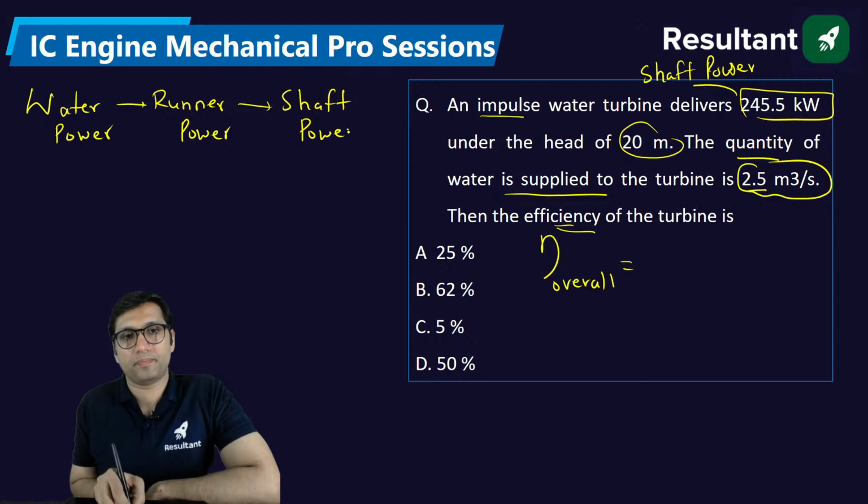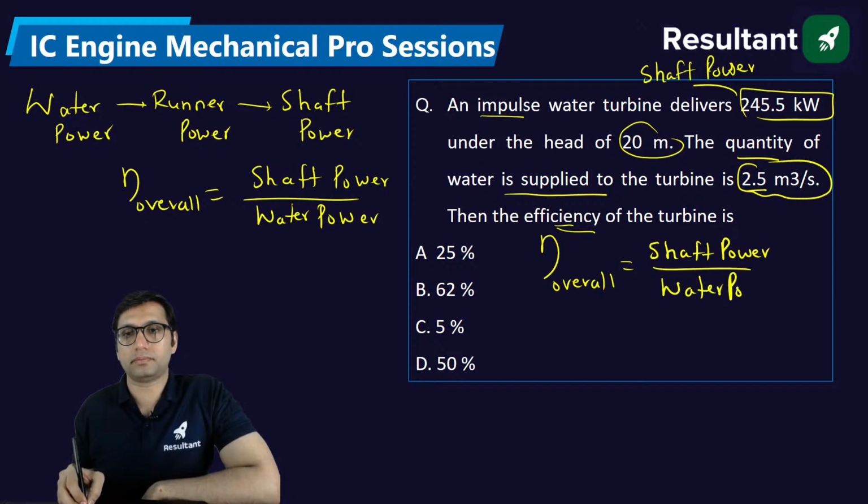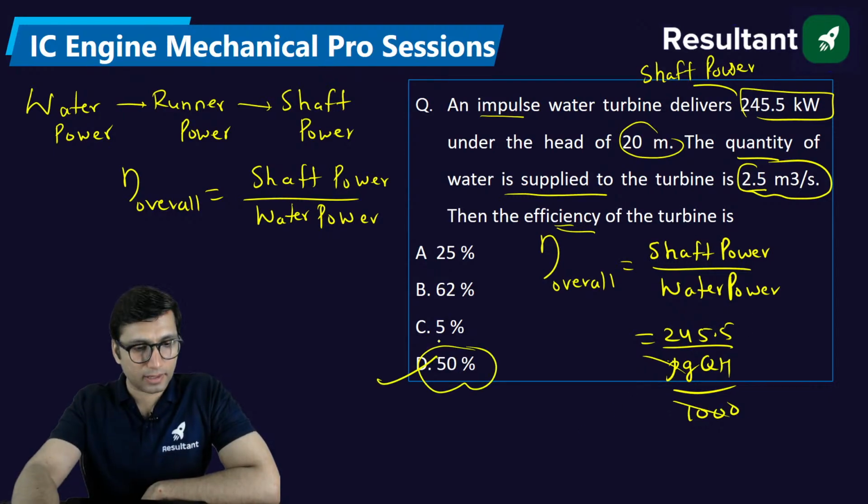So when you say overall efficiency for a turbine, it is shaft power by water power. For a pump, it is opposite. If you put the values, shaft power is 245.5 kilowatt, and water power converted into kilowatt will be rho g Q H by 1000. This will get cancelled out. Solve it, you will get 50% as the answer. Clear?